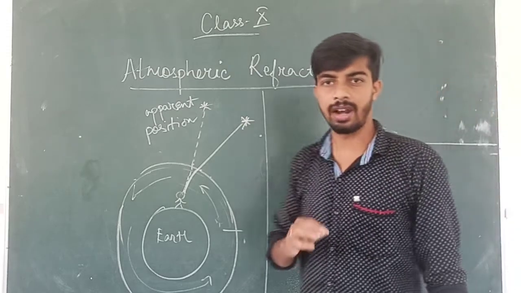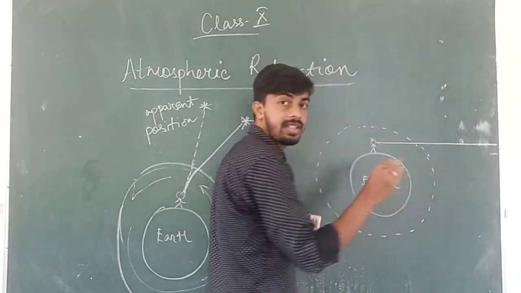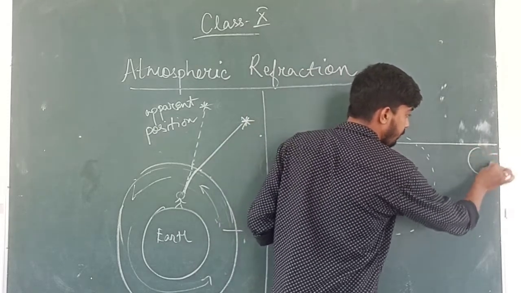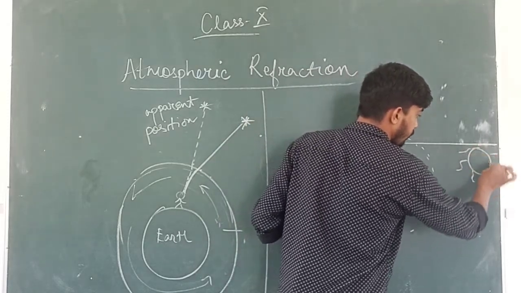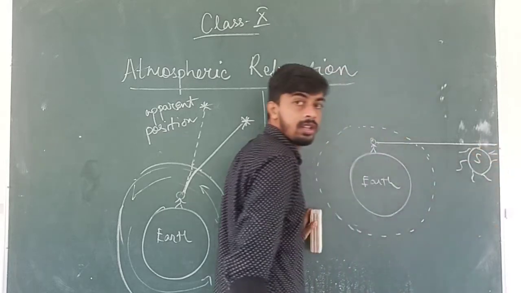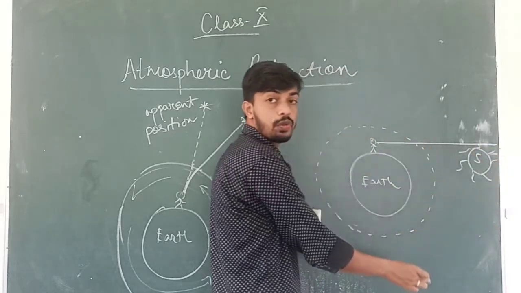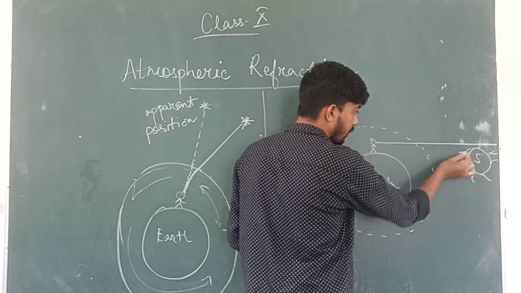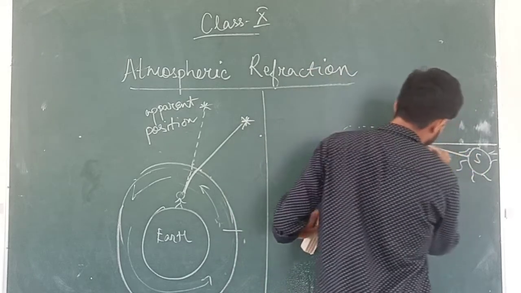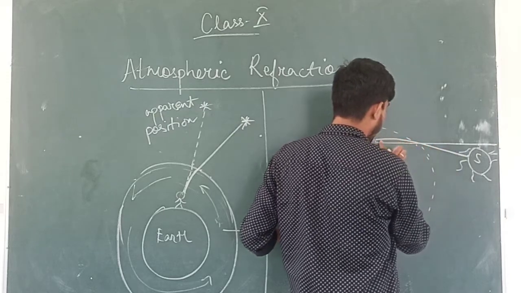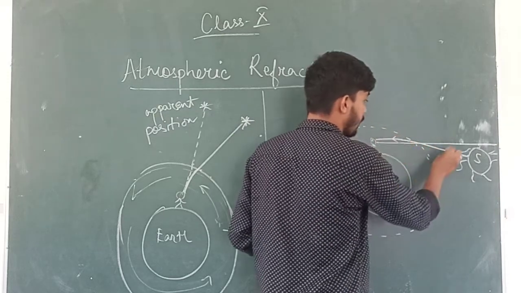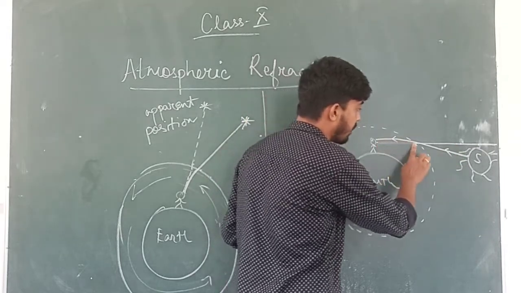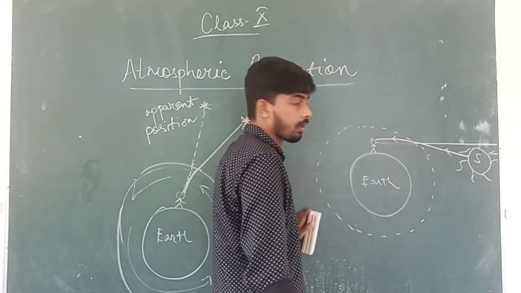During sunrise, till now the sun has not risen. The sun is somewhere here. Due to atmospheric refraction, the sunlight coming from the sun bends and reaches the observer. This is the sunlight which is coming from the sun, bending and reaching the observer.